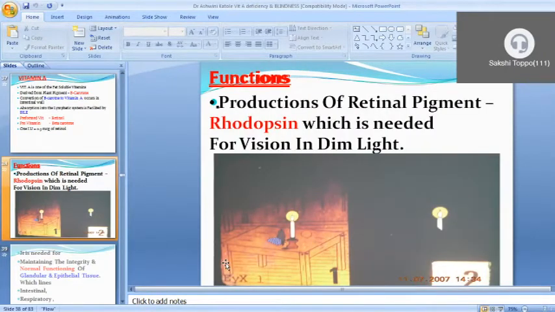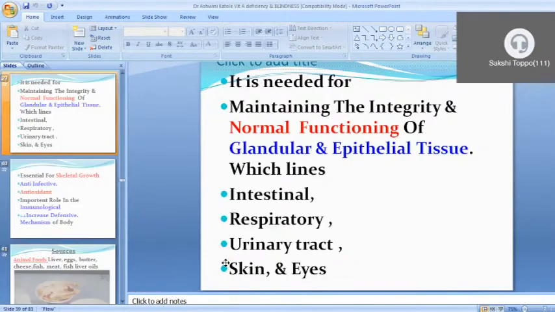Now what is the function of vitamin A? The production of the retinal pigment, rhodopsin, which is needed for vision in dim light. This is the main function of vitamin A. It is also needed for the integrity and normal functioning of glandular or epithelial tissue. It is required for intestinal tissue, respiratory cells, urinary cells, skin and eye. All over the body vitamin A is required.